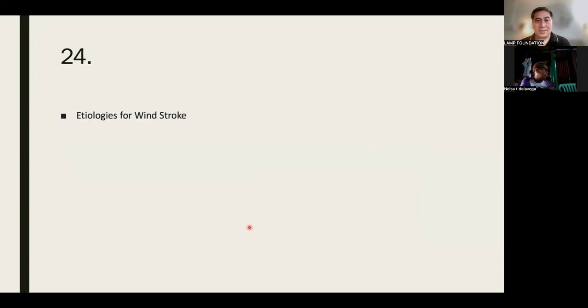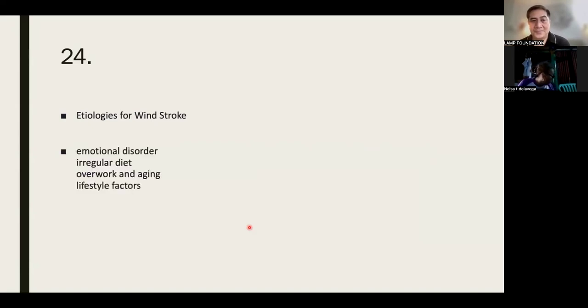Yes, very good. Etiologies. The 4 top etiologies, at least based on my source. First is aged people and chronic illness. Second is overstrain, which induces internal wind, turbid phlegm, and blood stasis.